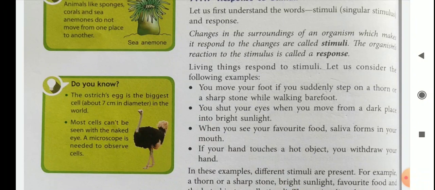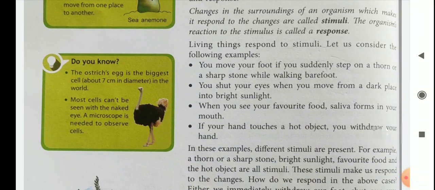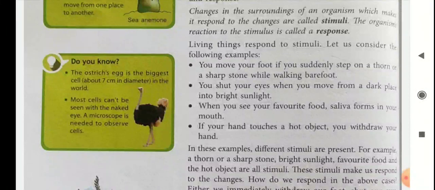If your hand touches a hot object, you withdraw your hand. So these are some examples. Different stimuli are present, for example, a thorn or a sharp stone, bright sunlight, favorite food and a hot object. These stimuli make us respond to the changes.